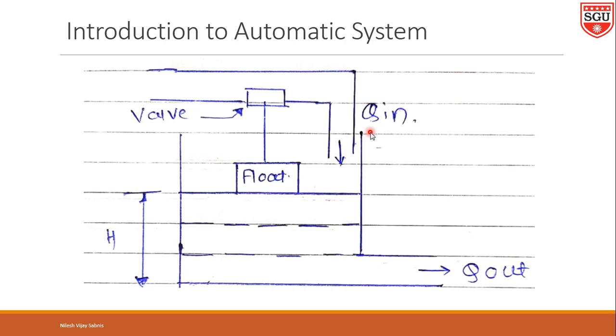And in the other case, what will happen? When the water level increases beyond the desired level, the valve goes in the upper direction, and due to that the valve will close the inlet, and the Q in value will also reduce and the flow inside the tank will also get reduced. Thus, the rate of flow into the tank is automatically regulated so as to maintain the desired height of fluid in the tank, fluid or water, whatever it may be. So, this is the best example of an automatic system.